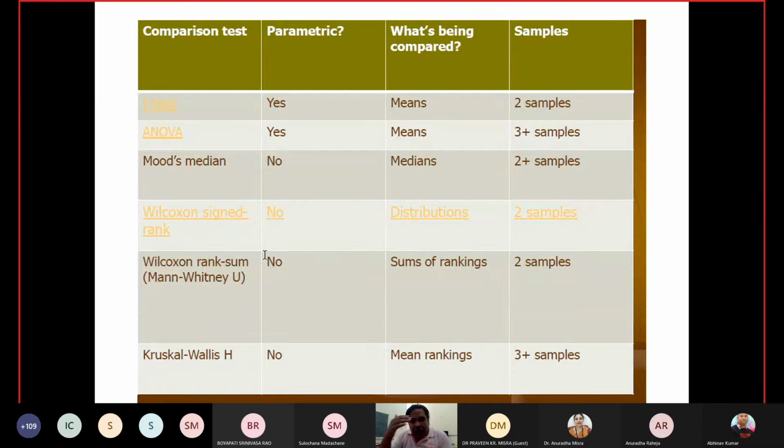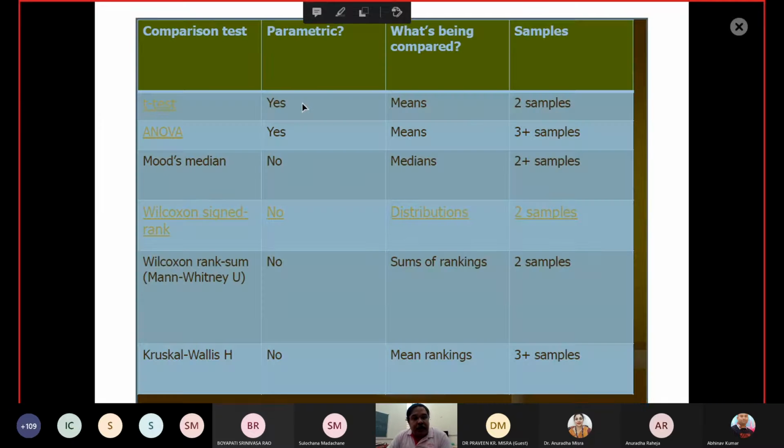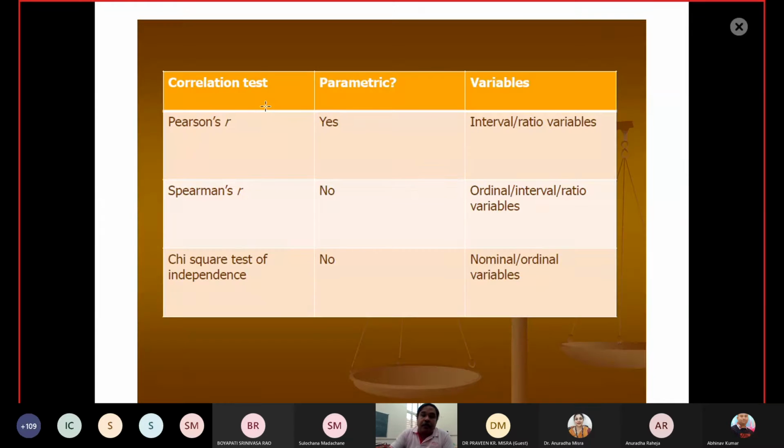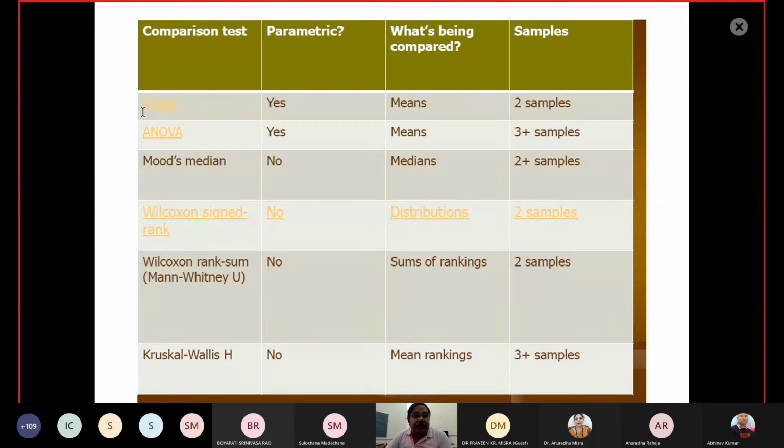So I am giving these things in the form of a table, and suggesting which structures you are going to use, parametric or non-parametric, and what you are going to compare. When you are using the t-test, it is a parametric test. What are you comparing? The mean.